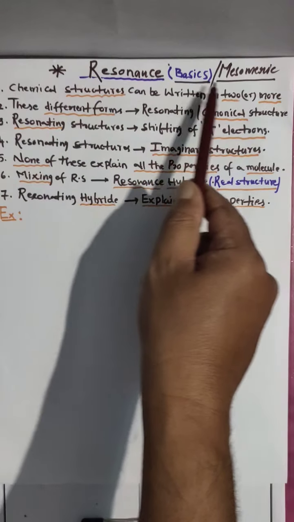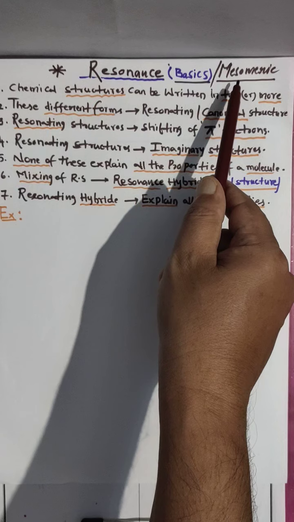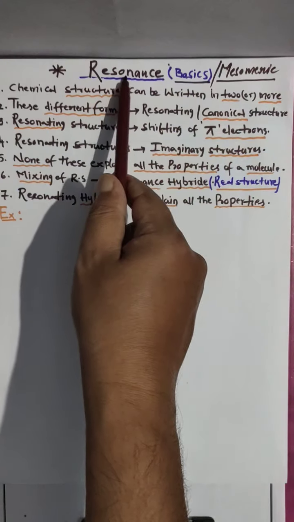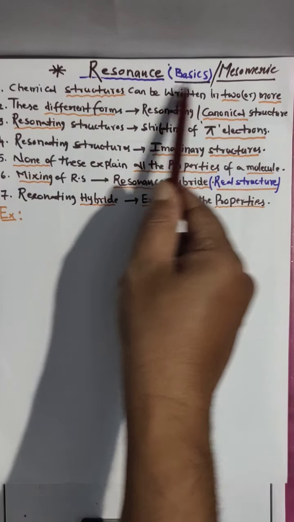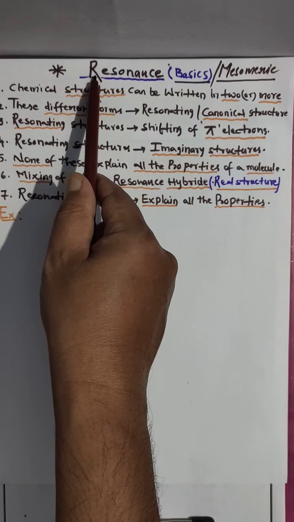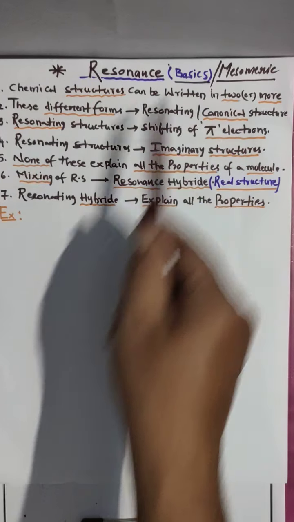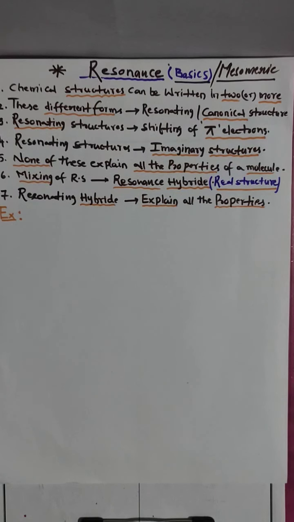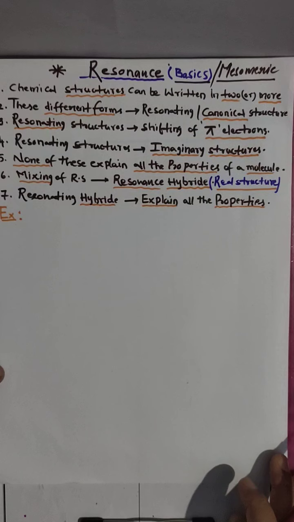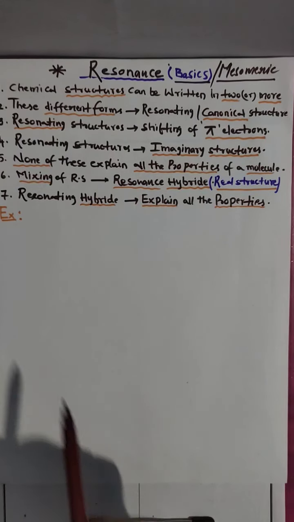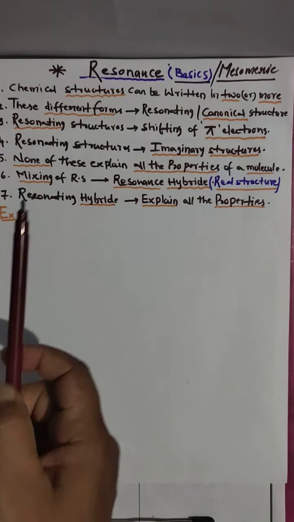Resonance, well known as mesomeric effect. Resonance depicted with R, mesomeric effect depicted with M. So first we have to learn the basics in resonance. Here I have given a few basic points for you to easily understand the resonance.